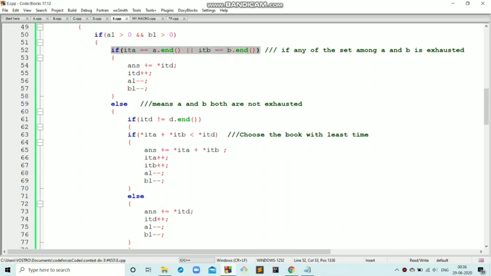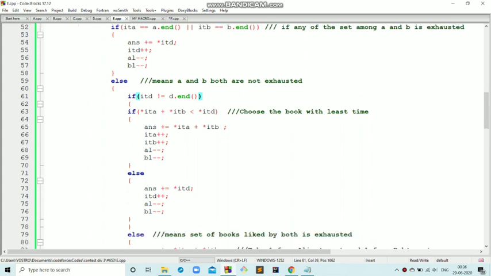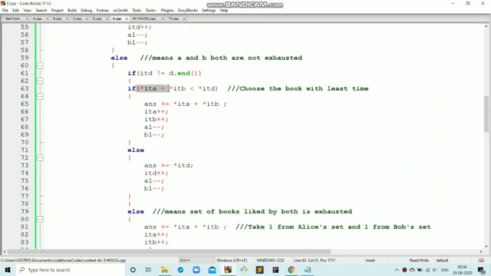If this is not the case, which means that A and B both are not exhausted, in such a situation we will compare whether it will be profitable to take a book from Alice set and a book from Bob set, or take only one book from the common set. Before taking a book from common set, we will obviously check if there are books present in common set. Iterator D should not be equal to D end; if it is not equal to D end, then we can safely compare. So here I am comparing iterator A and iterator B, basically whether I should choose one book from Alice set and one book from Bob set, and whether it is less than D.